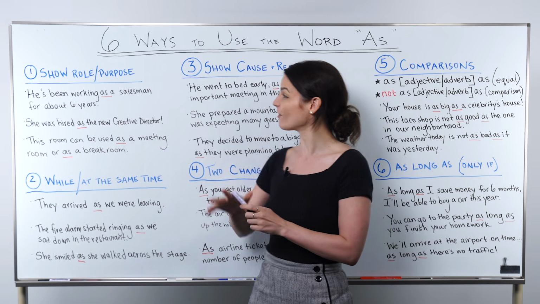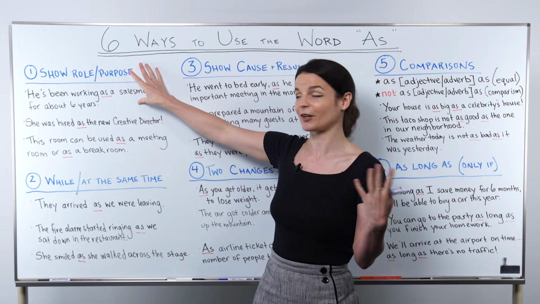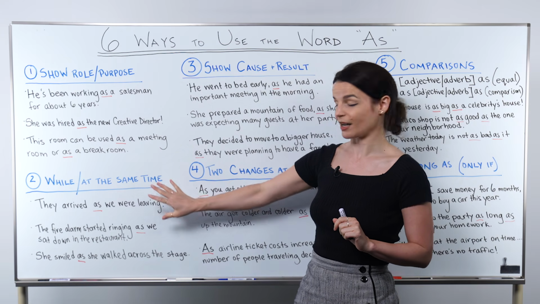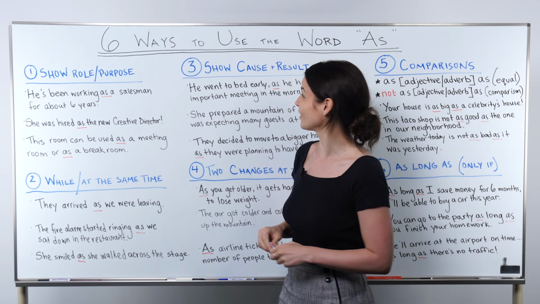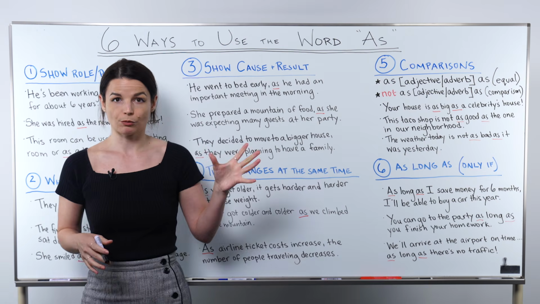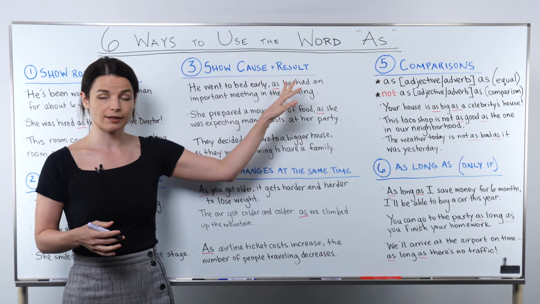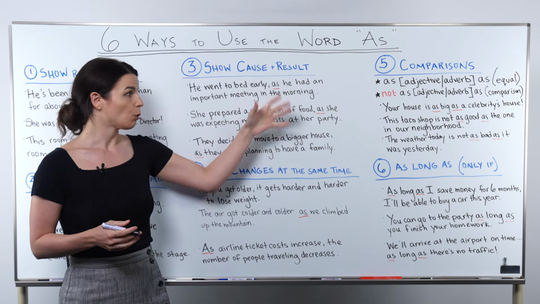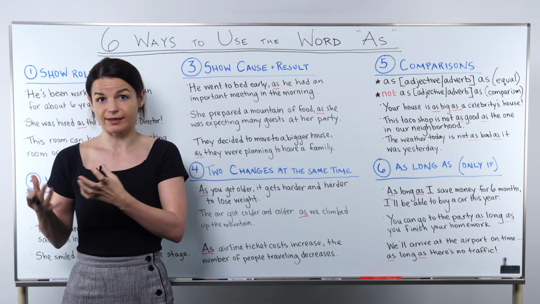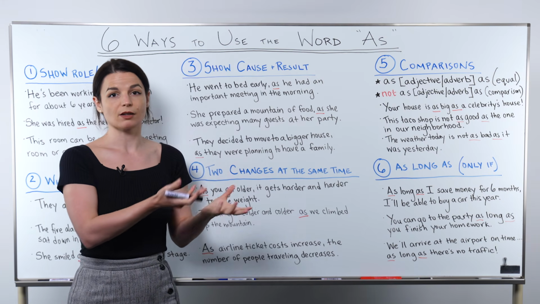Okay, great. So we have our first two uses: showing the role of someone or the purpose of something, and two things that happened at about the same time. Let's go to use number 3 now. Use number 3 is to express a cause and a result. So in this use, we are connecting some kind of action that expresses the cause of something, and then we also see the outcome or the result of that thing.